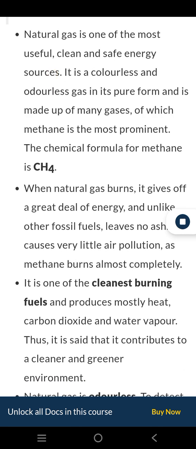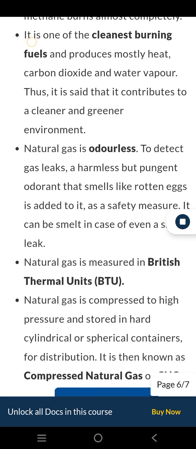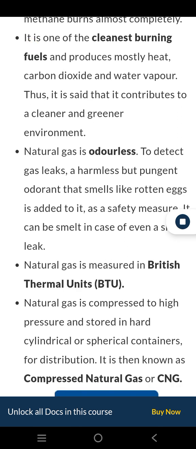It is a colorless and odorless gas in its pure form and is made up of many gases, of which methane is the most prominent. The chemical formula for methane is CH4. When natural gas burns, it gives off a great deal of energy, and unlike other fossil fuels, leaves no ash. It causes very little air pollution, as methane burns almost completely. It is one of the cleanest burning fuels and produces mostly heat, carbon dioxide and water vapor. Thus, it is said that it contributes to a cleaner and greener environment.